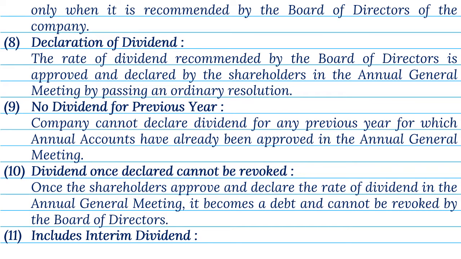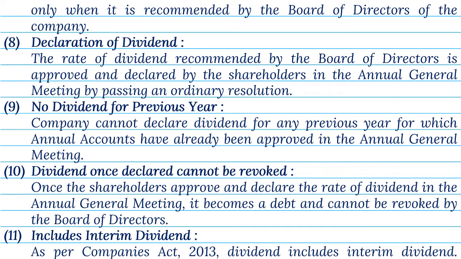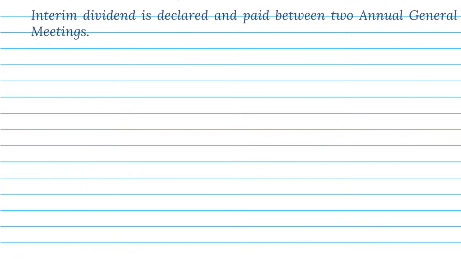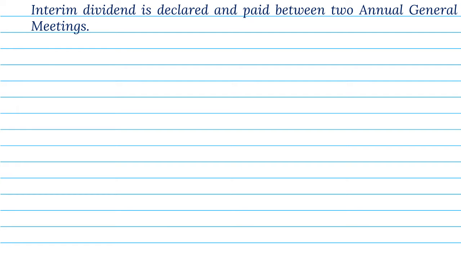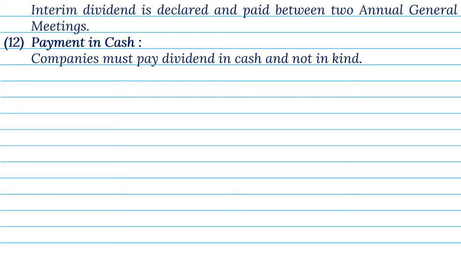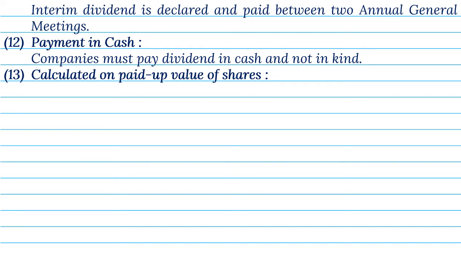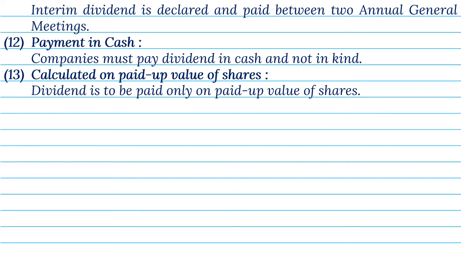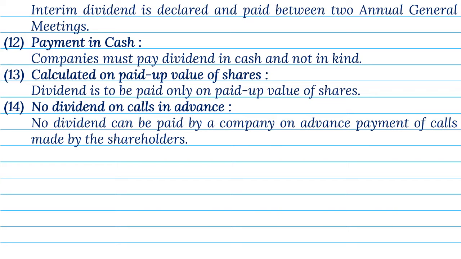11. Includes interim dividend. As per Companies Act 2013, dividend includes interim dividend. Interim dividend is declared and paid between 2 annual general meetings. 12. Payment in cash. Companies must pay dividend in cash and not in kind. 13. Calculated on paid-up value of shares. Dividend is to be paid only on paid-up value of shares. 14. No dividend on calls in advance. No dividend can be paid by a company on advance payment of calls made by the shareholders.